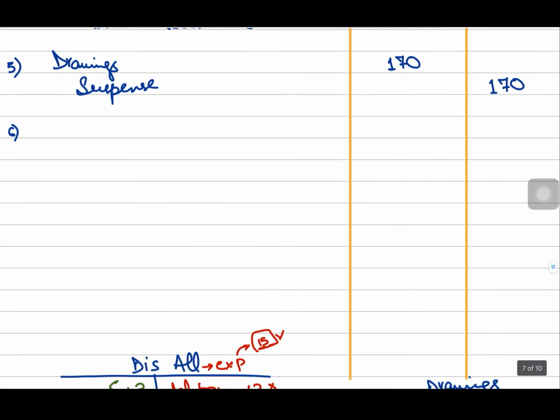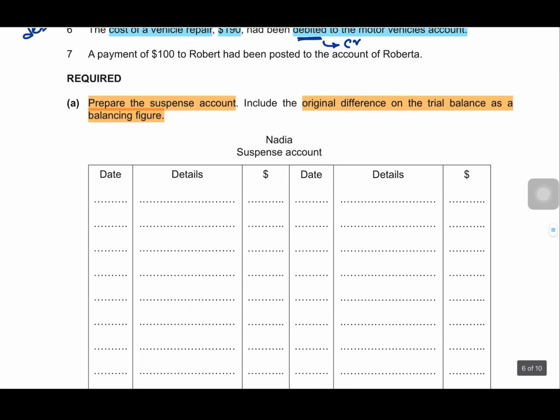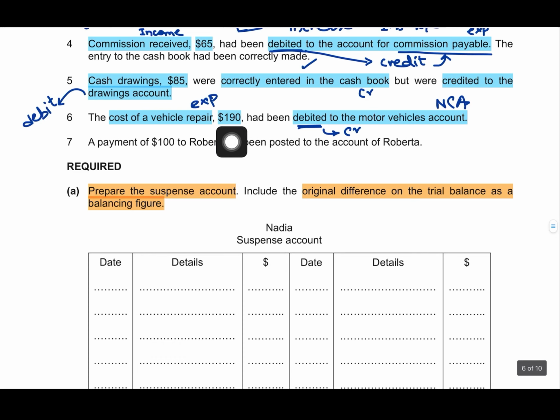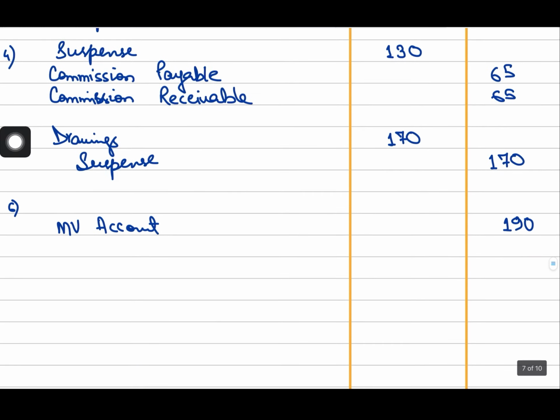So, motor vehicles account will be credited with 190, and we should have debited the repairs account, motor vehicle repair account, with 190. So, now we will be doing that. Now, see, in this error, the suspense account is not involved. Why?